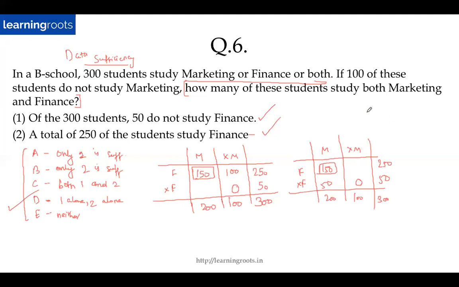Second statement, how come not study finance is 50? So total of 250 study finance. So this is 250. If this is 300, then the remaining will be 50, right? Okay. I hope you got it. So if this is 300, if this is 250, then this will be 50, right?